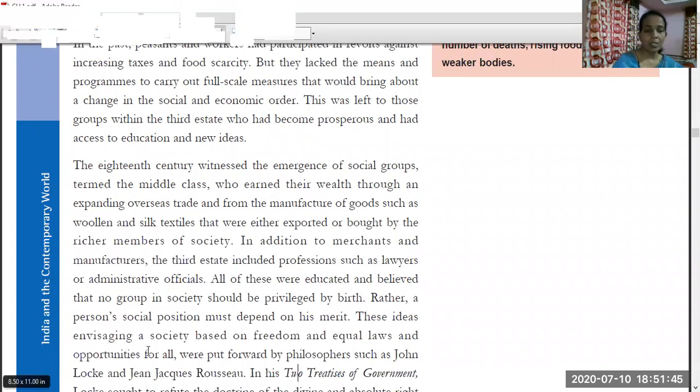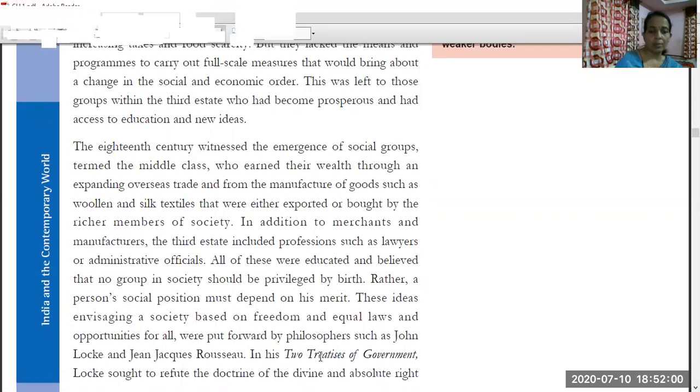These ideas envisaging a society based on freedom and equal laws and opportunities for all, everyone should get opportunity, were put forward by philosophers. Many philosophers worked in France to bring change in France. John Locke and Jean-Jacques Rousseau: in the Two Treatises of Government, Locke sought. He wrote this book, and in that book he gave the idea.